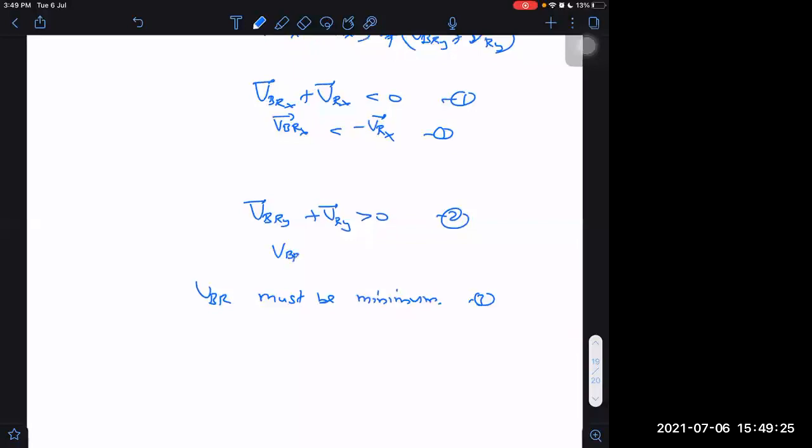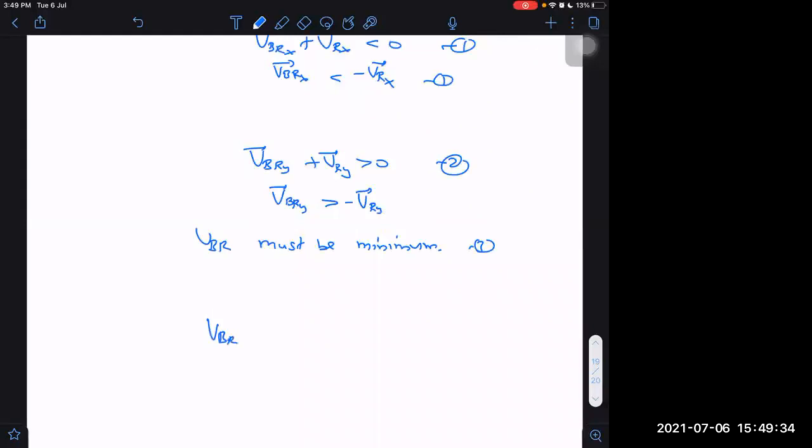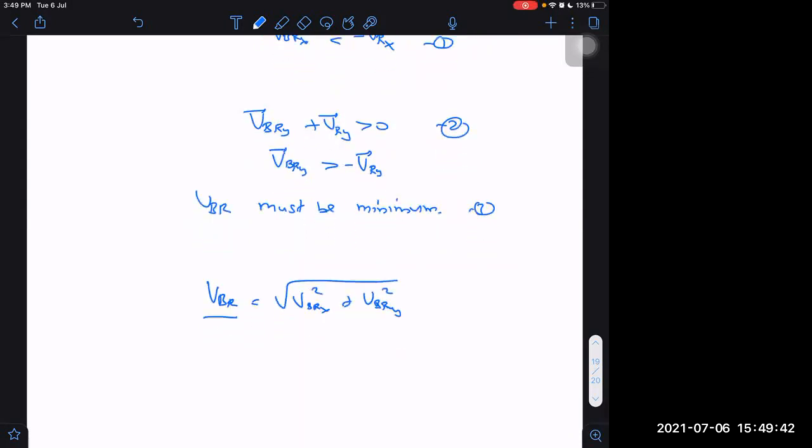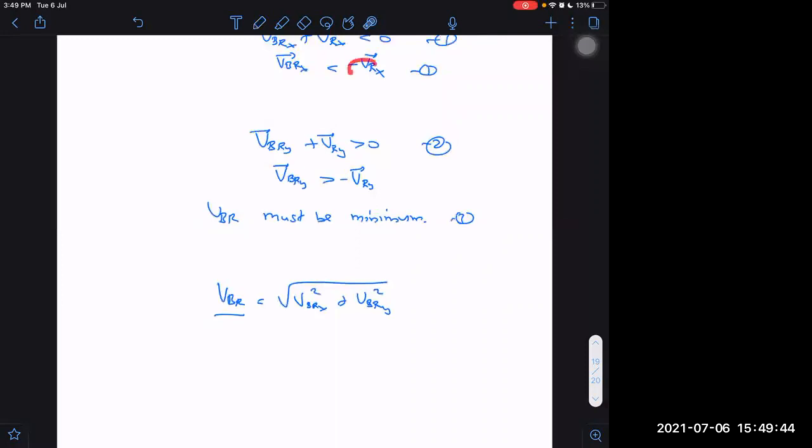VBRY is greater than minus of VRY. VBR is equal to the square root of VBRX square plus VBRY square. I want VBR to be minimum, so take the minimum possible value of this and the minimum possible value of this.